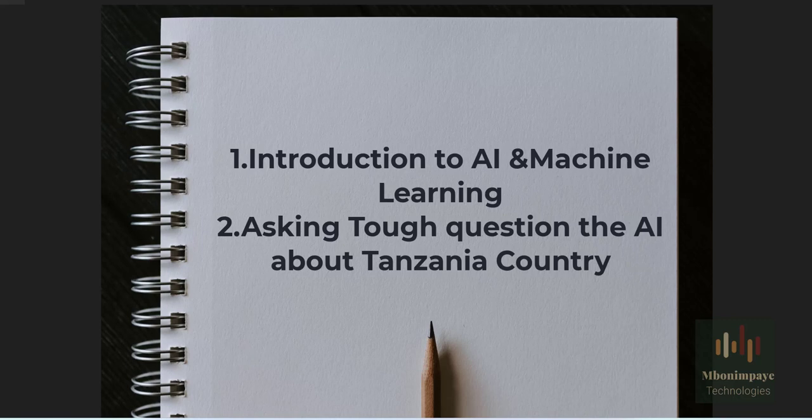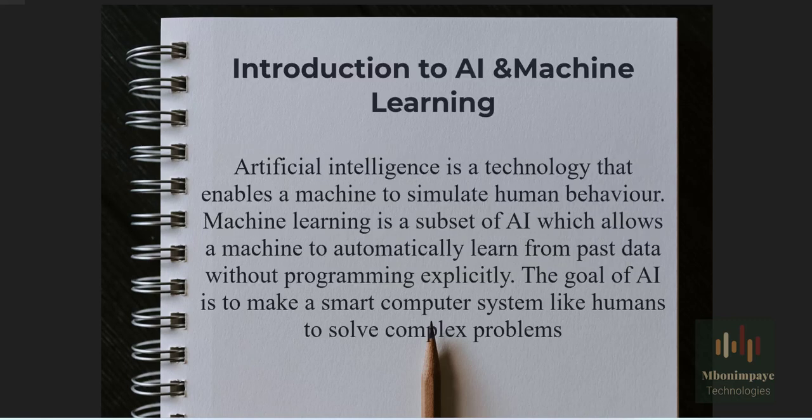When we say AI, it stands for artificial intelligence. It's simply making the machine or computer able to perform a variety of advanced functions, including the ability to see, understand, translate spoken and written language, analyze data, and also make recommendations, just like a human being. And the purpose of AI is to make it possible for machines to learn from experience, adjust to new input, and perform human-like tasks.